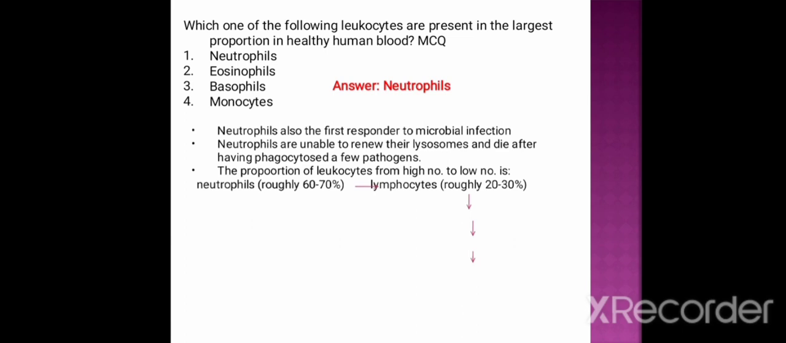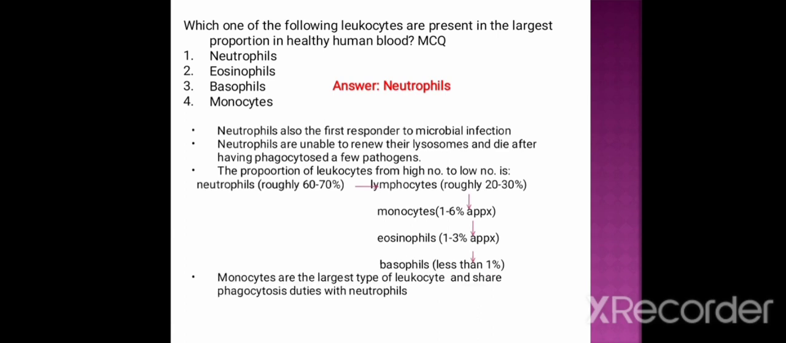That is followed by lymphocytes, that is roughly 20% to 30%. Followed by monocytes, that is approximately 1 to 6%. Followed by eosinophils, that is 1 to 3% approximately. And last is basophils, that is less than 1%. Monocytes are the largest type of leukocytes and share phagocytosis duties with neutrophils.